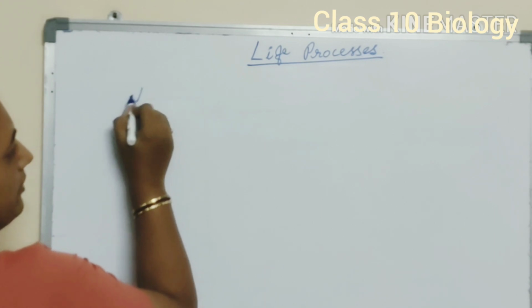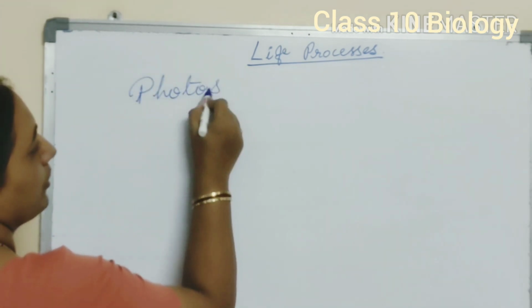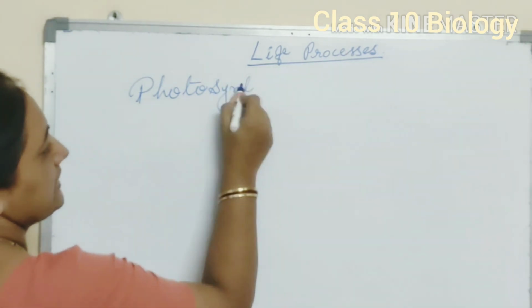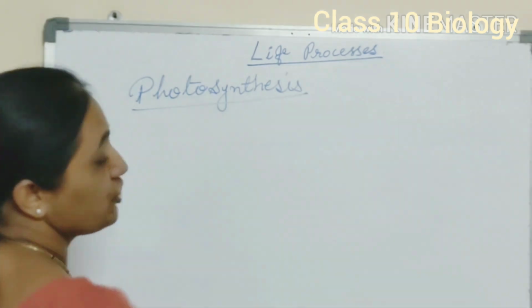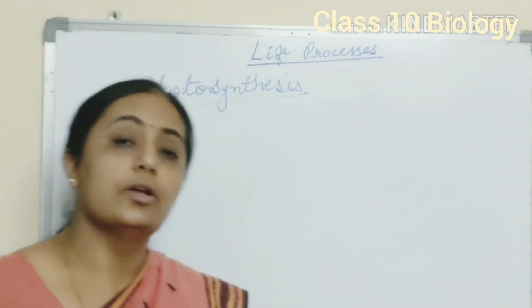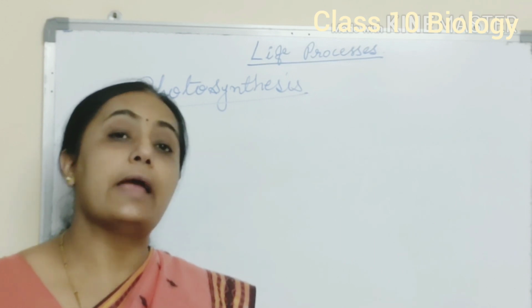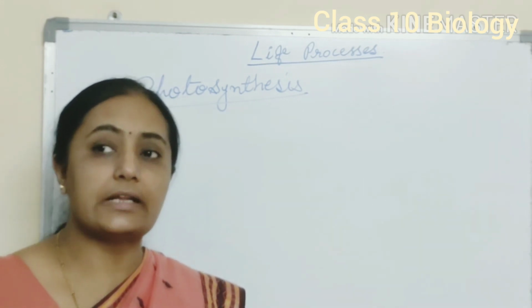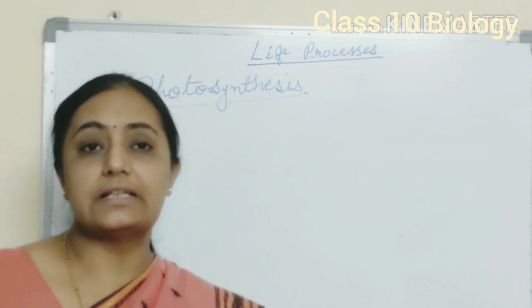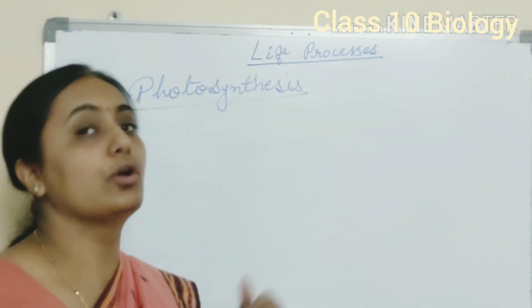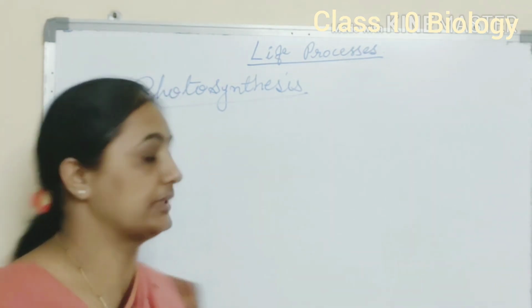What do you mean by photosynthesis? What is photosynthesis? Photosynthesis is the process in which plant prepare their food material or plant synthesize their food by using inorganic raw material like carbon dioxide, water in presence of sunlight and chlorophyll. That process is called as process of photosynthesis.